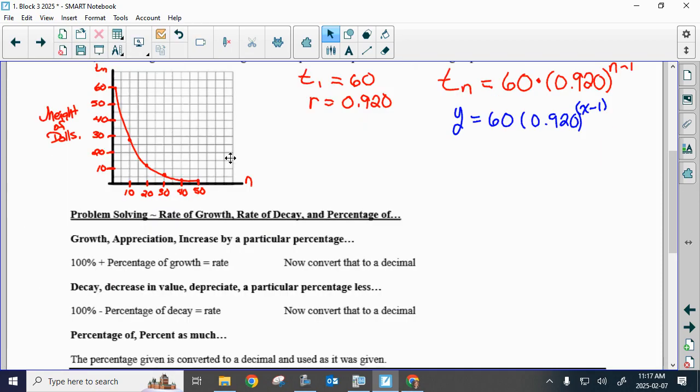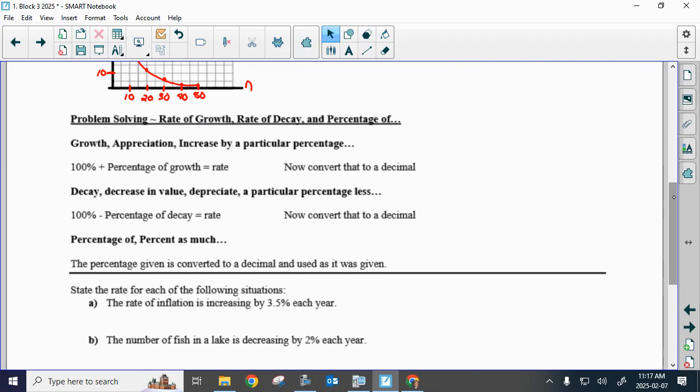Okay, so now this is really important information that I need you guys to get your heads wrapped around today, because this is where it goes in Math 30-1. When you're thinking about something growing by 5%, let's think about the population of Okotoks. Let's say the population of Okotoks is growing by 5%, to represent growth,